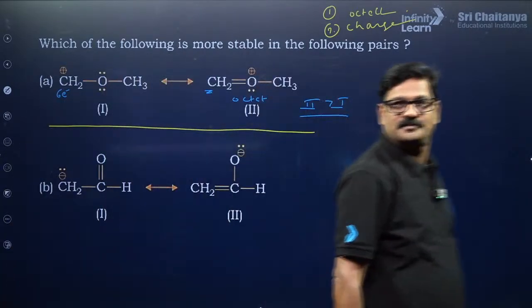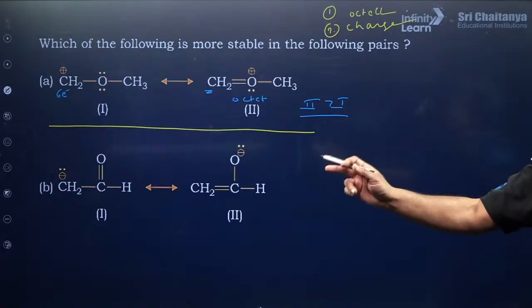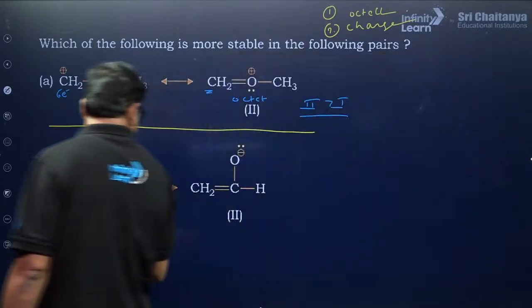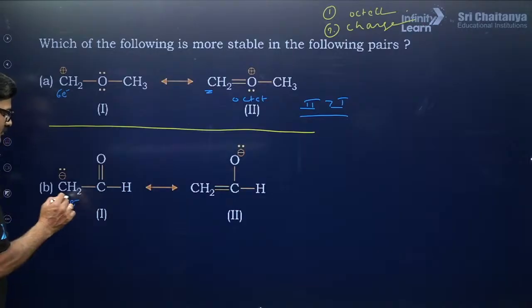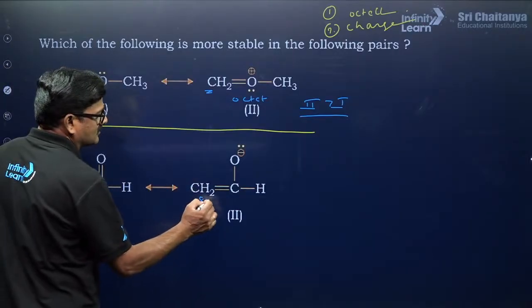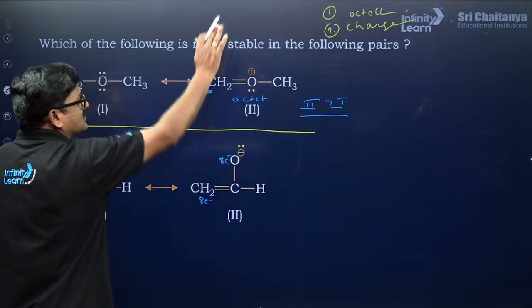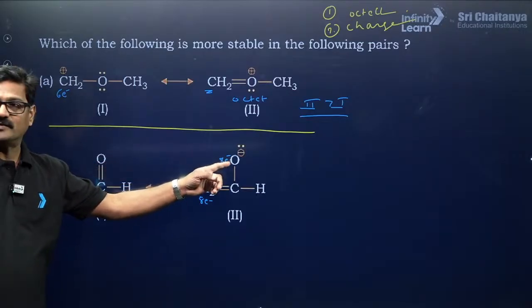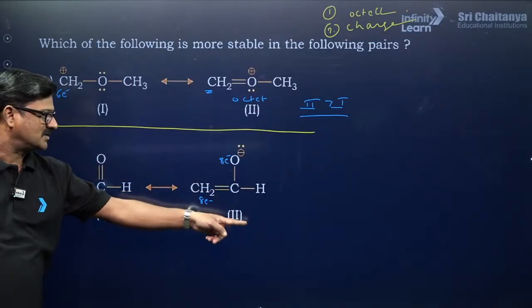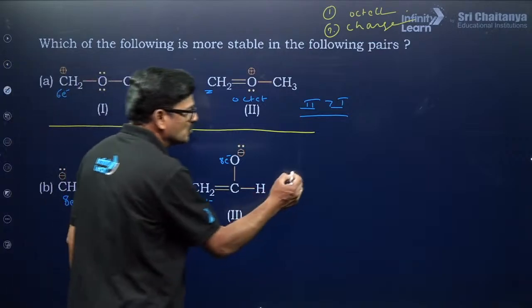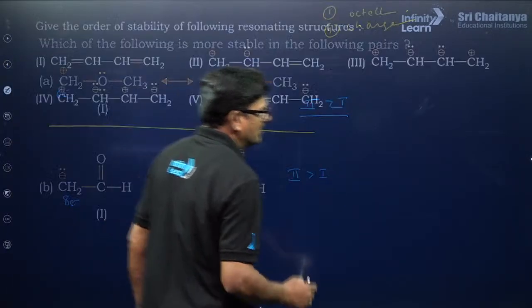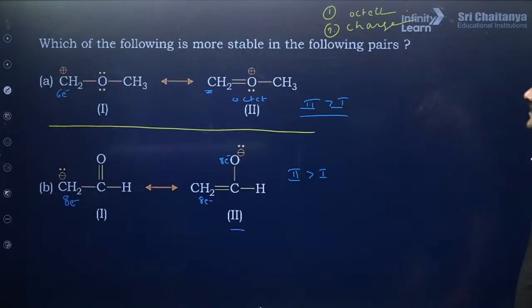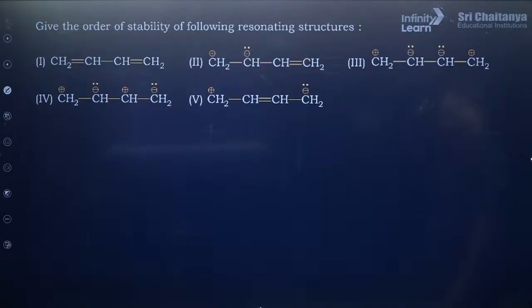Are you getting or not? Your answer is correct. And here it is 8 electron. It is also 8 electron, सब 8 ऑक्टेट सफिशियंट है. अगर ऑक्टेट सफिशियंट होने तो आप चार्ज देखना पड़ता. Okay, carbon less electronegative, oxygen is more electronegative, negative charge on more electronegative is more stable, that is the reason why यहाँ पर भी 2 is greater than 1. समझ में आ रहा है क्या बेटा? Are you getting or not? Clear? Now let's talk about given order of stability.